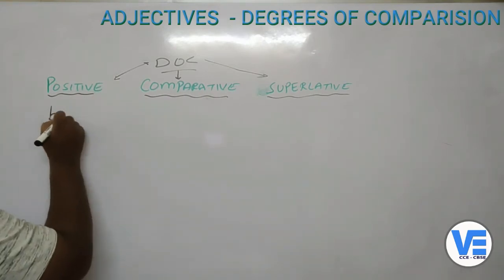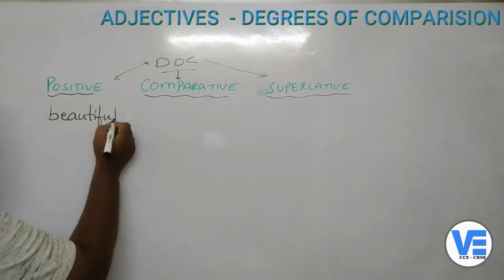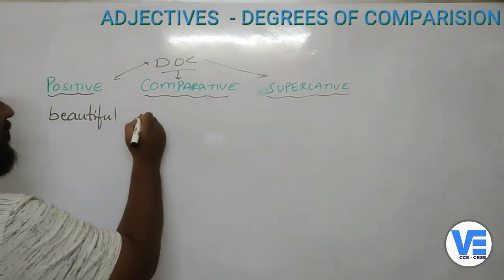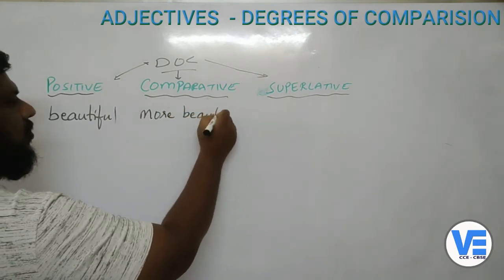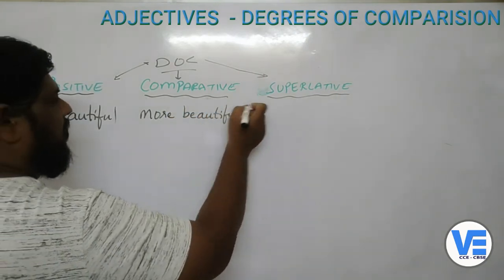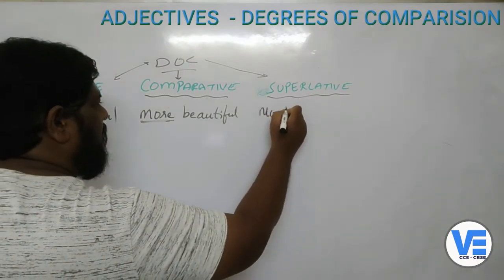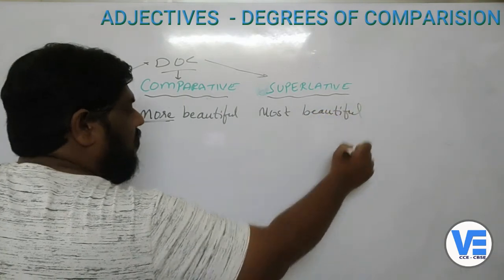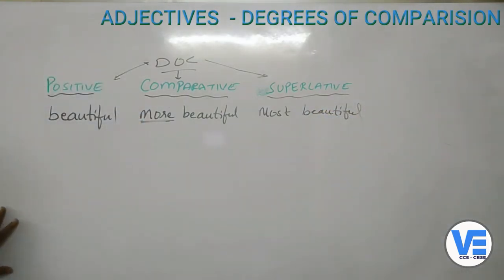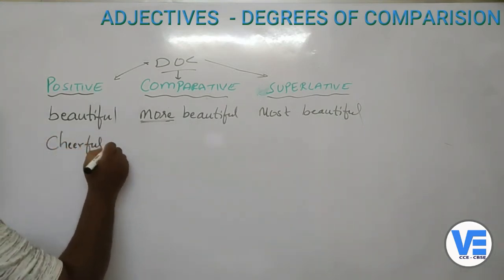For example, if I take beautiful, what is the comparative of this? Beautifuler? No, you cannot write like that. Instead you will write more beautiful. And the superlative of this is most beautiful. Now the second one, cheerful.